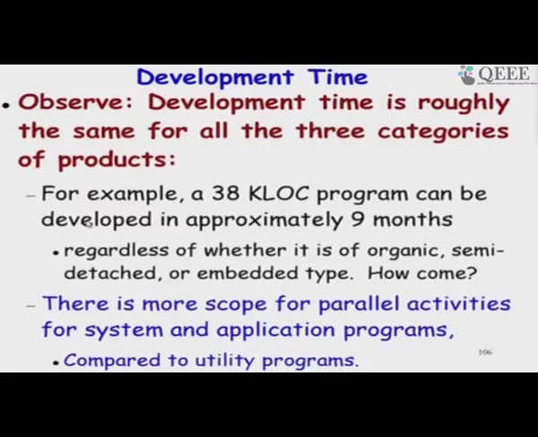But COCOMO 2 did consider that, but not really which model you use. And as I said, initially start with lines of code, and as the development starts, use function point during the requirement specification stage, and as the development proceeds, later use lines of code as more accurate estimation of lines of code becomes available.